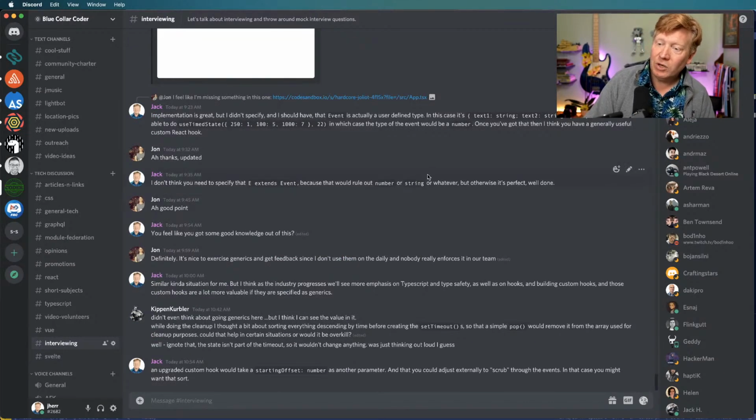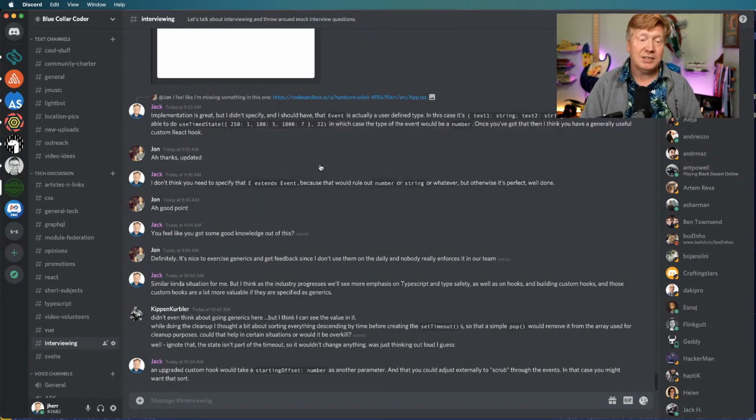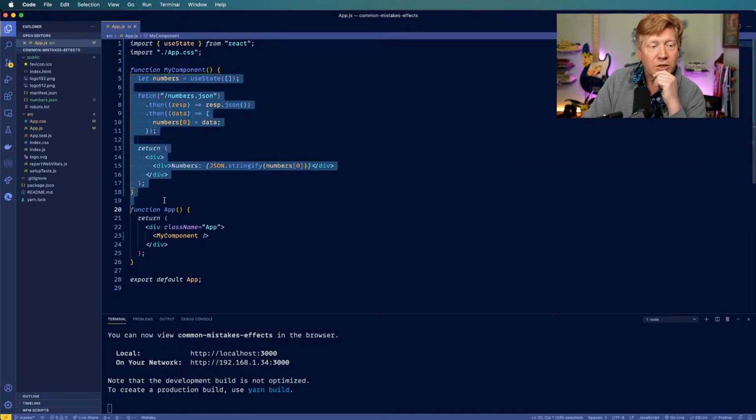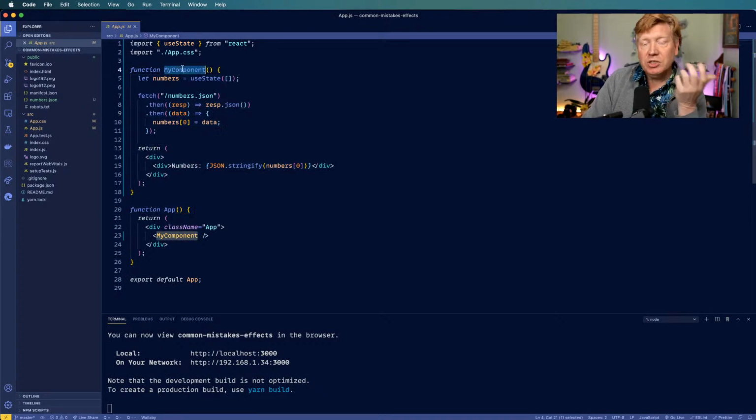Really know when to not use useEffect. One of the things that I mentioned in the video was that pretty much everything between the definition of the function itself, in the case of a functional component, is where you use hooks.